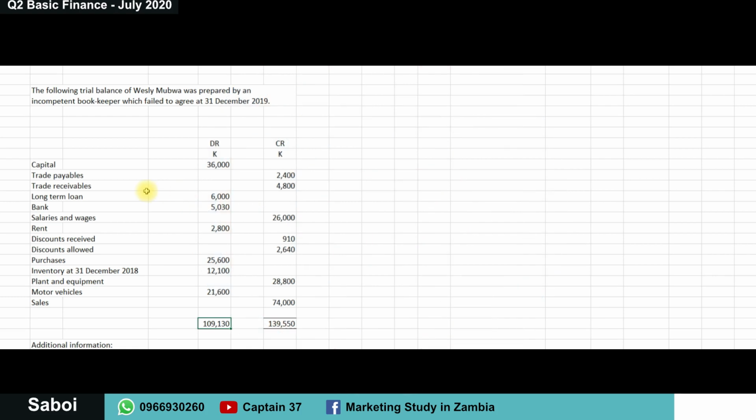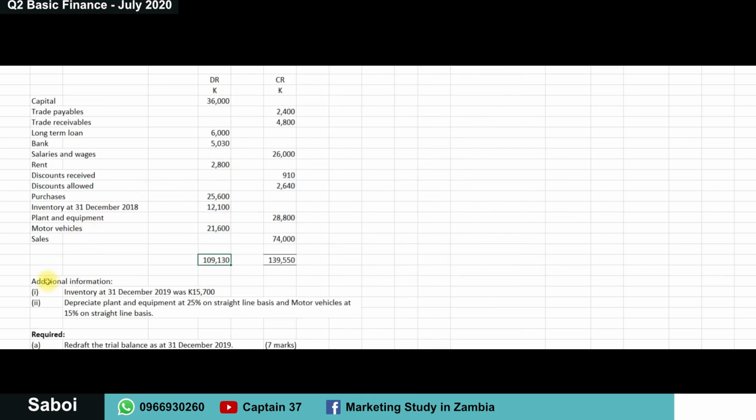Let's scroll down. Additional information is given. Number 1, that inventory at 31st December 2019 was 15,700 kwacha. 2, there should have been depreciation of plant and equipment at 25% on straight line basis and motor vehicles at 15% on straight line basis.